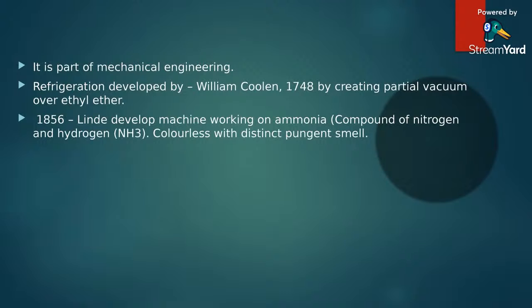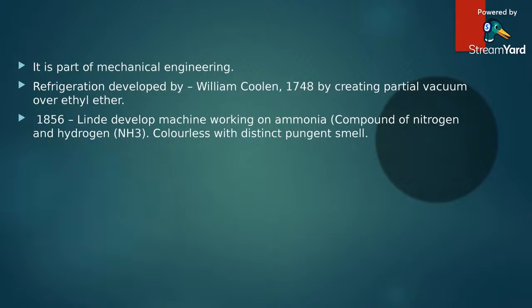There are various refrigerants through which work can be carried out. Initially, William Cullen in 1978 created a partial vacuum over ethyl ether for refrigeration. Then the widely used gas in ancient times was ammonia.